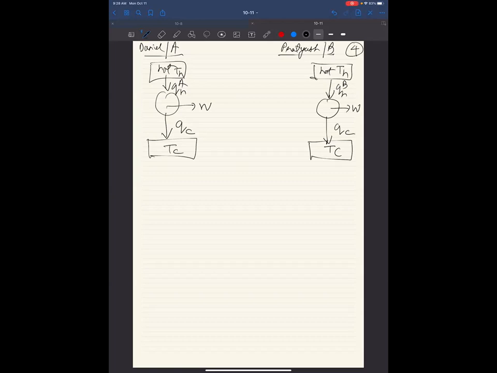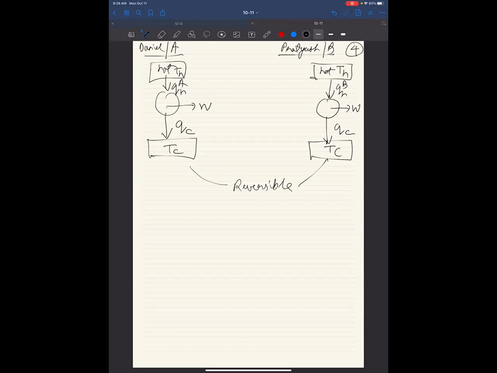Both of these engines are operating reversibly. We are not interested in irreversible processes right now. We will talk about them, but we know that irreversible processes tend to have lower efficiency anyway, so we don't care about them. We are just talking about efficient processes. So they are reversible processes, and both in the bottom part have the same heat.